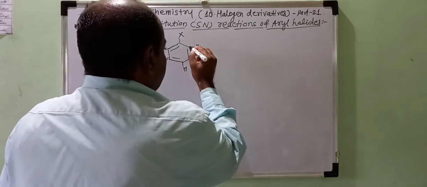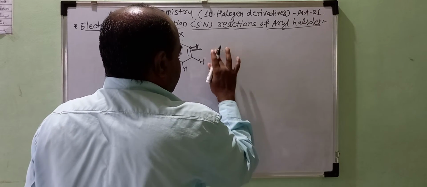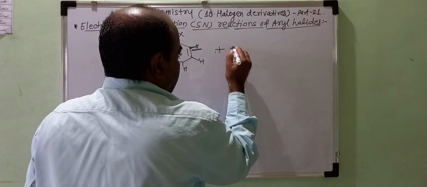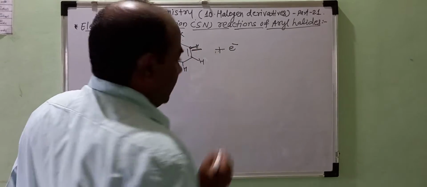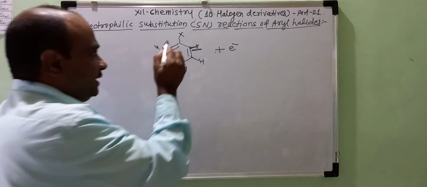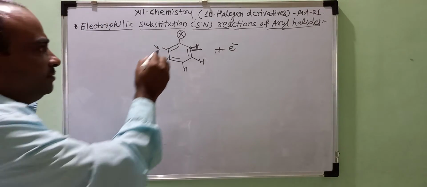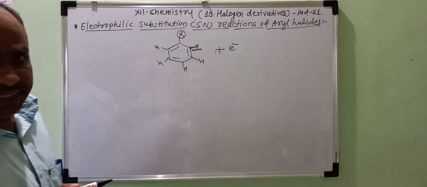Here, when an electrophile attacks on the aryl halides, then two effects are observed. First effect is the effect of the attached halogen atom to the benzene ring.